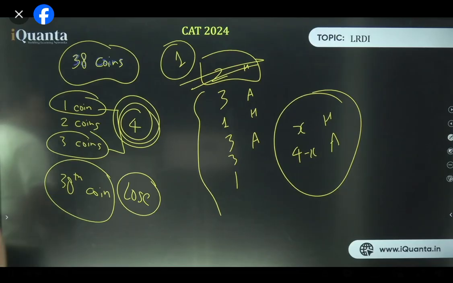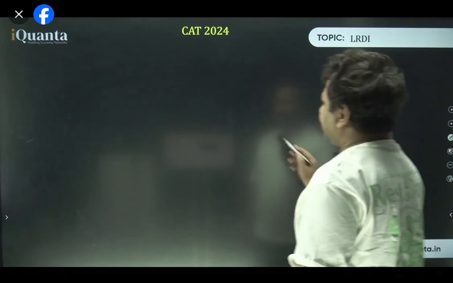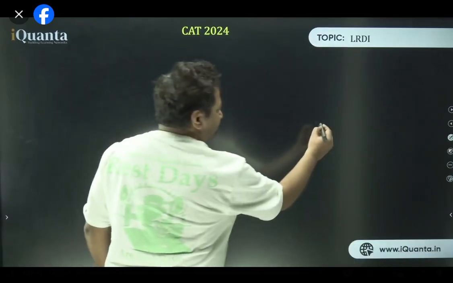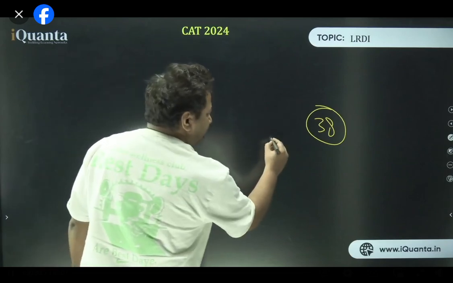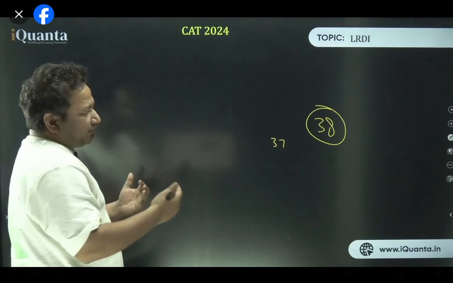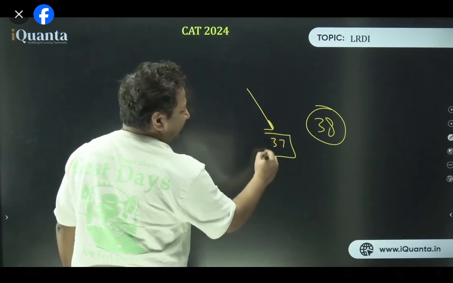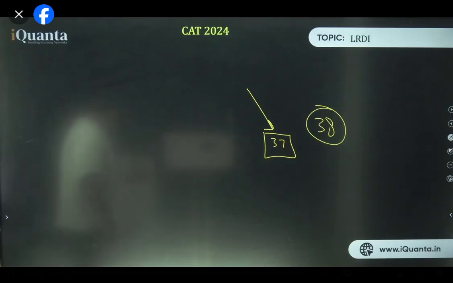So how will I win? Ishani, how will I win? Okay, Ishani, see. I'll tell you. The 38th coin picker will be the one who is going to lose, okay? Look at this. In order that I should win, I should be picking the 37th coin. Is that right? If I pick 37, Harsh would be forced to pick the 38th coin.